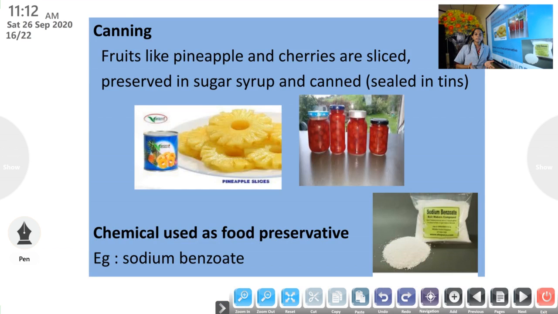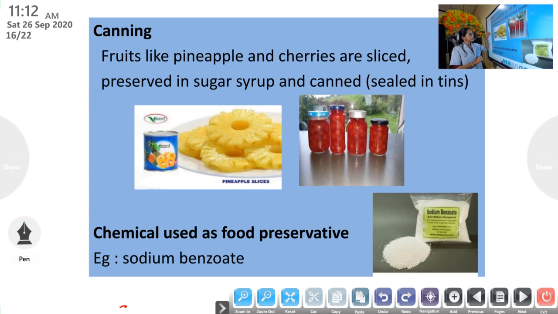Then the next method of preservation is canning. Have you seen canned tins? Usually fruits like pineapple and cherries are sliced and preserved in sugar syrup and canned. Canned means it is sealed in this type of container, so that it can be kept for a long time.